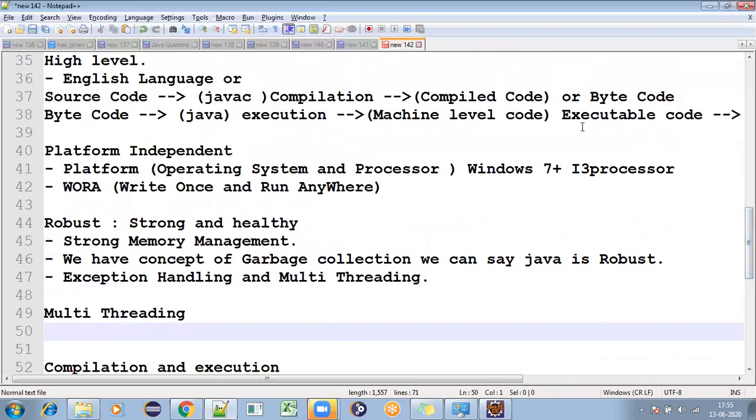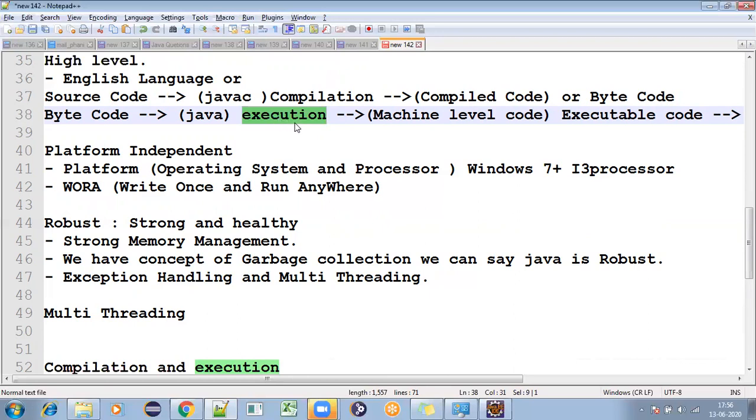Executable code is there, right? The machine understands some language, that machine level code. If you want to execute something, that execution process is there. The process is nothing but a thread; a thread is like a process for executing something.